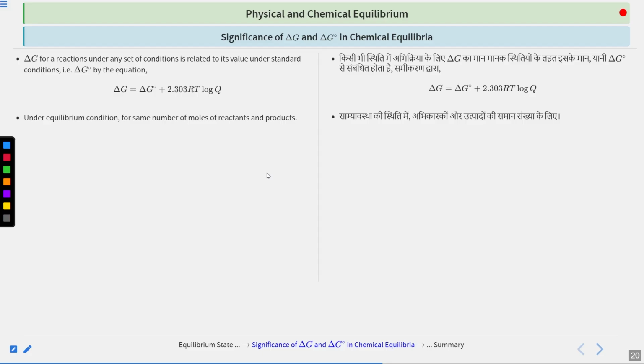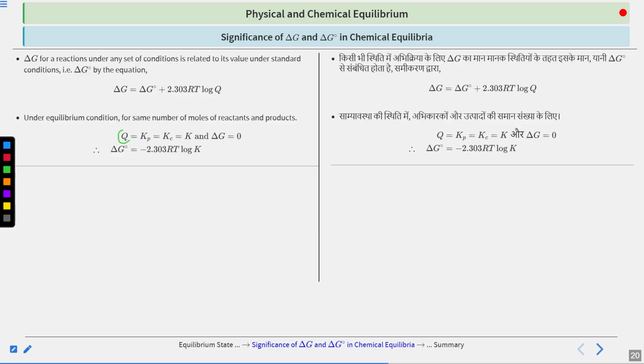Now under equilibrium condition, what will happen? The number of moles of reactants and products will be the same. So that means your Q will be equal to Kp equal to Kc equal to K. And at equilibrium, your delta G will be 0, and your Q will be equal to K. That will make the equation delta G naught equal to minus 2.303 RT log K. Just put 0 here and bring this delta G naught on this side and you will get this equation, and put Q equal to K. Clear to you? Okay.